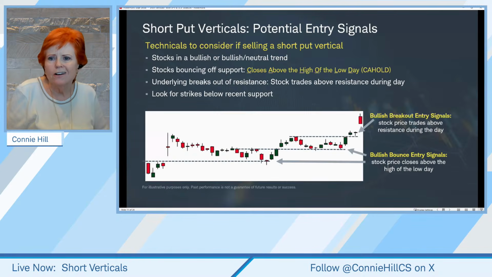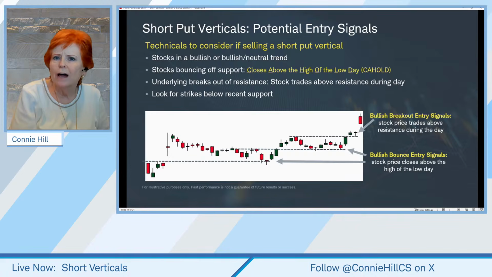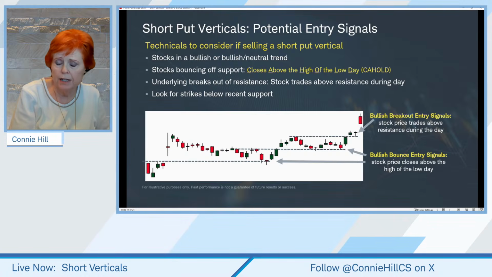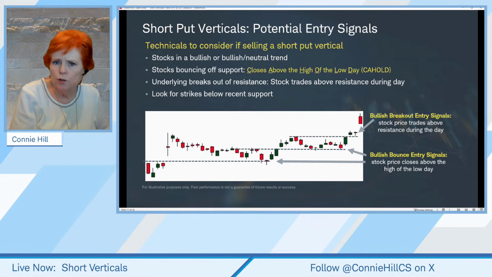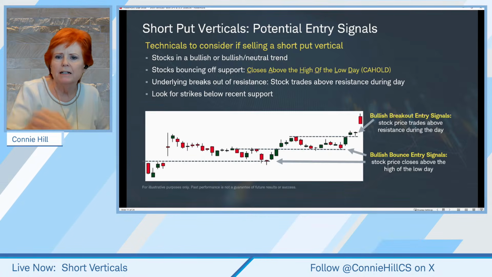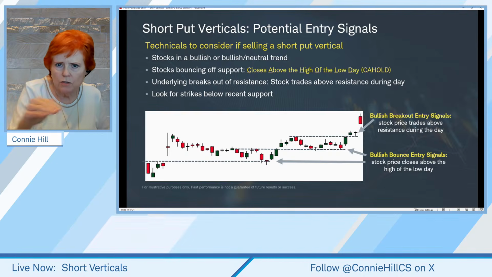And I told you we're going to focus on entry signals here today, and we've got several different entry signals we're going to talk about. But essentially, if you have the idea of what you like to see for a stock entry point, some of those will translate right over to finding entries on short verticals. Now, typically we want stocks that are bullish. They have a bullish trend. You can also do one that is a sideways or neutral type trend, and maybe it's because the stock has had a run and it's just resting a little bit and goes into a sideways trend.